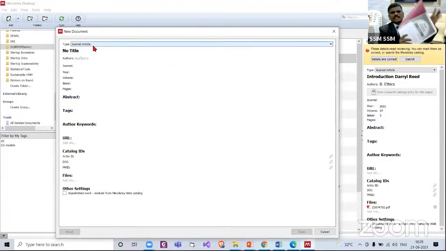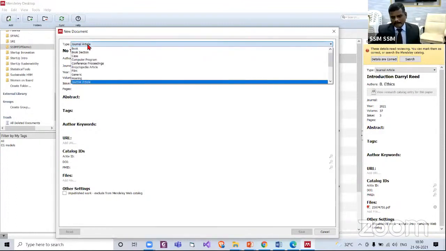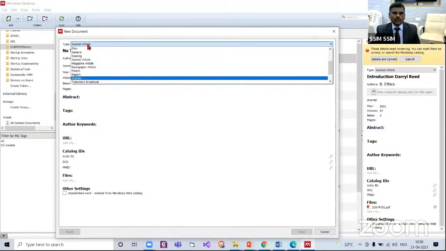Now this is the NAAC Institutional Accreditation Manual. I want to cite this manual. Let us say a soft copy or a reference is not available online, but I have the copy. Now what should we do? Type. What is the type? The type is a statute or a report or a patent.